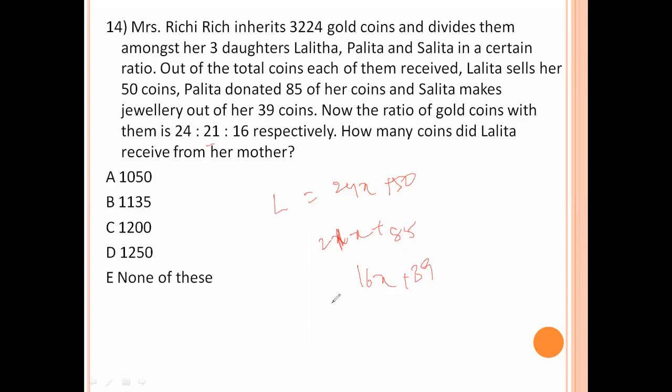Now sum of all this, all this equal to 3,224. 24 plus 21, 45, 45 plus 16, 61x.